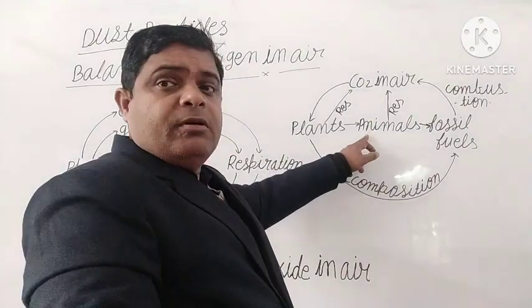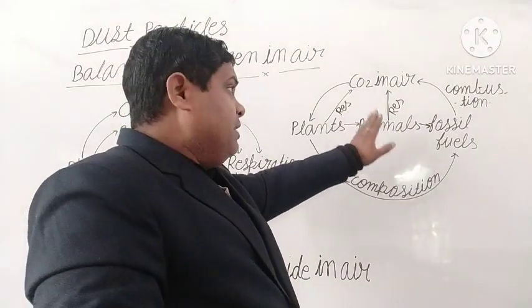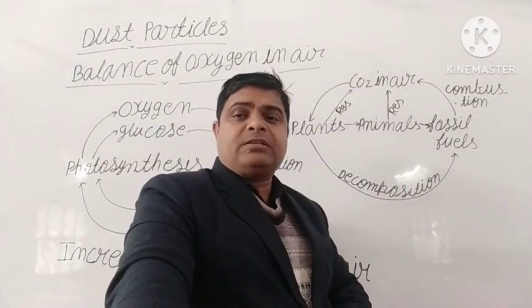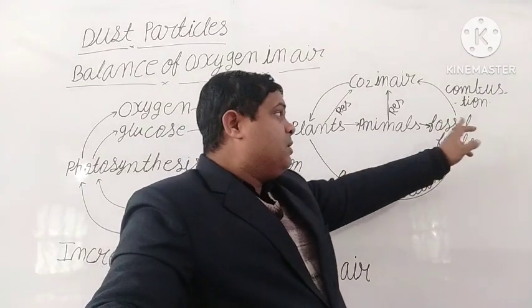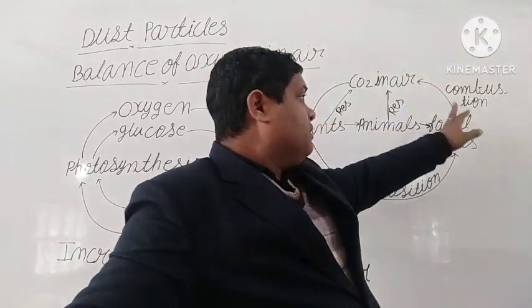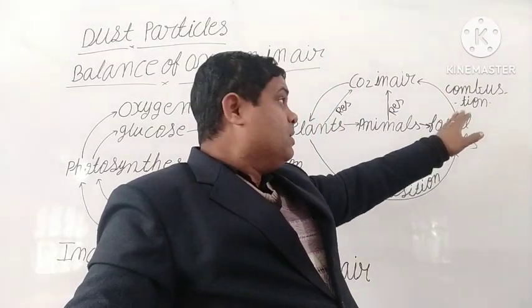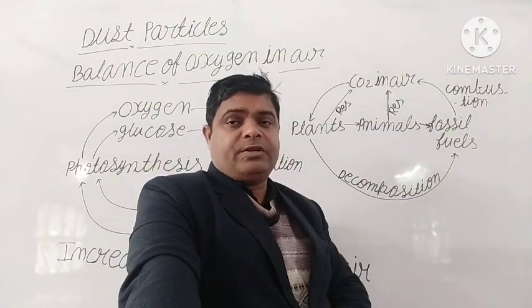Animals also release carbon dioxide by the respiration process. When fossil fuel burns during combustion, many gases are released, which also enter the atmosphere.